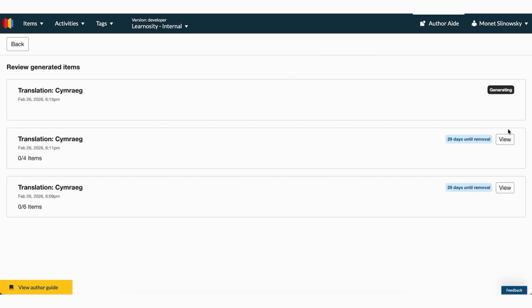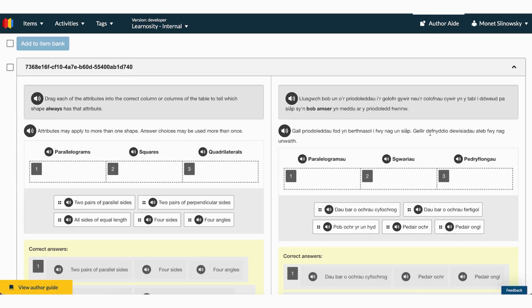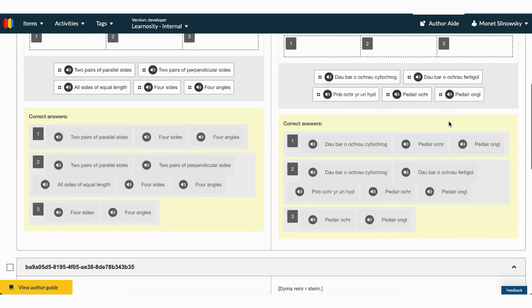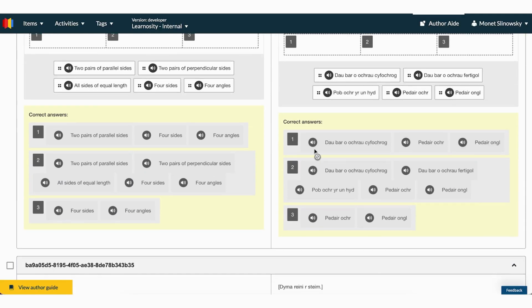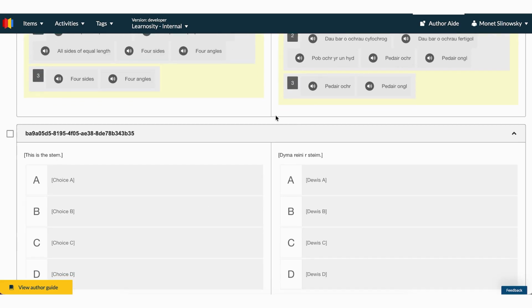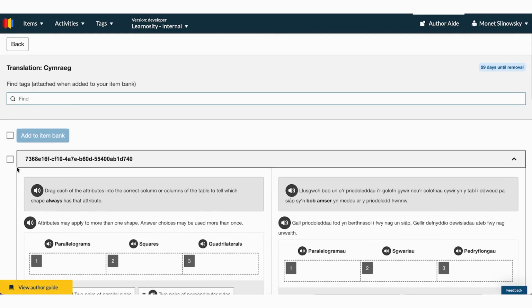Now this is going to run a task. We can click on the View Running Tasks. It takes a couple of minutes. So we can go and view that. We have the English version over here on the left-hand side and the Welsh version over here on the right-hand side to make it easy to compare. You can see we've translated not just the question, but also the correct answers there. And we've translated all the items I selected.